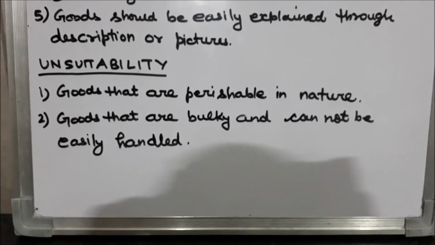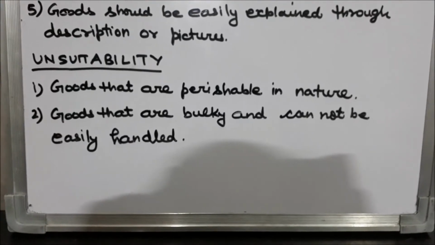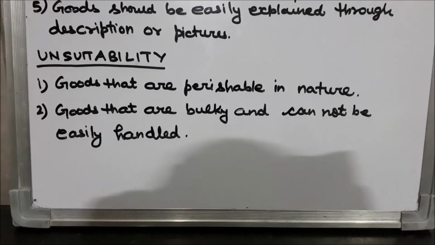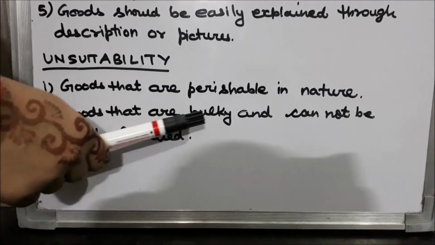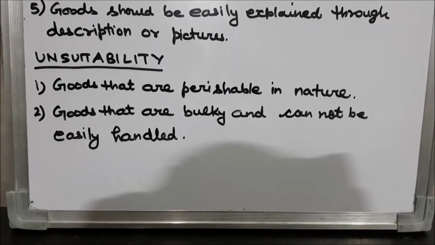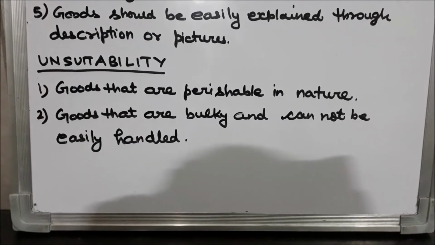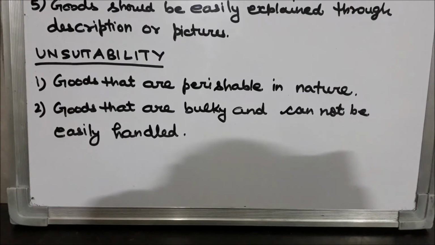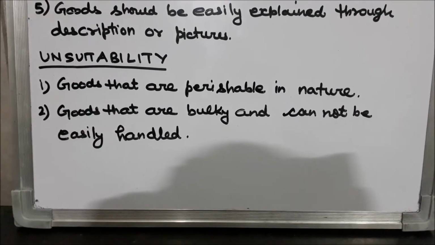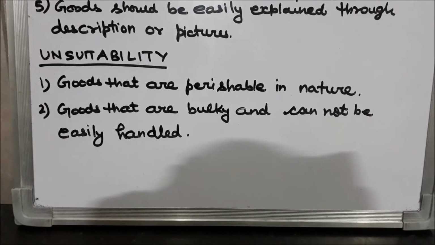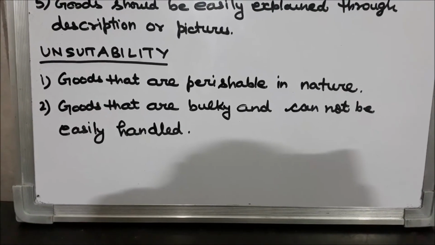One more example, like fruits, they cannot be transported through mail order business. Second, goods that are bulky and cannot be easily handled. Such goods also cannot be sold through mail order houses, like refrigerators, washing machines. So such goods are very bulky, so it becomes difficult to deliver them through mail order houses.